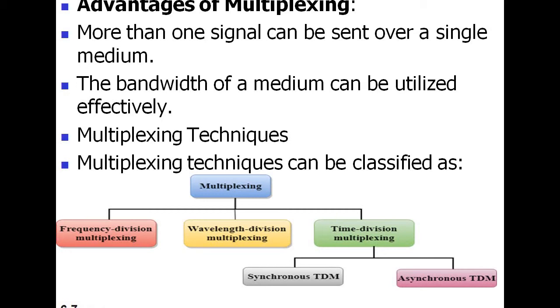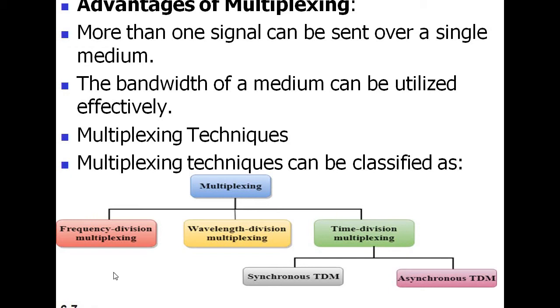So what is FDM? The full form of FDM is frequency division multiplexing. So what is the function in FDM? In FDM, signals generated by each sending device modulate different carrier frequencies. These modulated signals are then combined into a single composite signal that can be transported by the link.